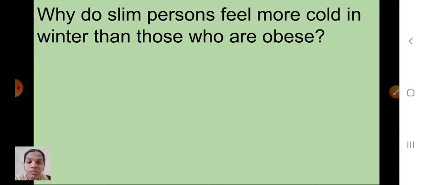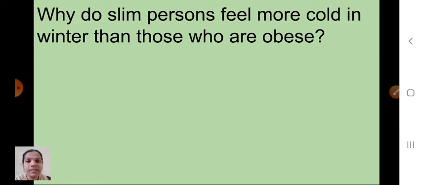So in an obese person, that fat layer beneath the skin is more. That's why, that is the reason. Okay, children, that's why slim persons feel more cold in winter when comparing obese people. Understood, children? So those who are slim, that fat layer is less when comparing obese people.